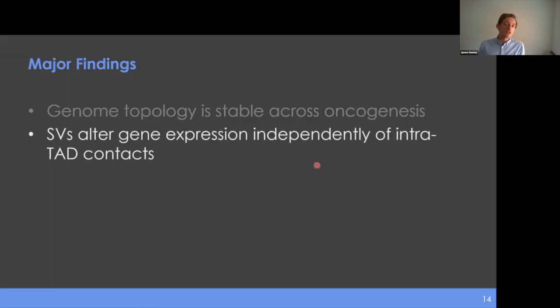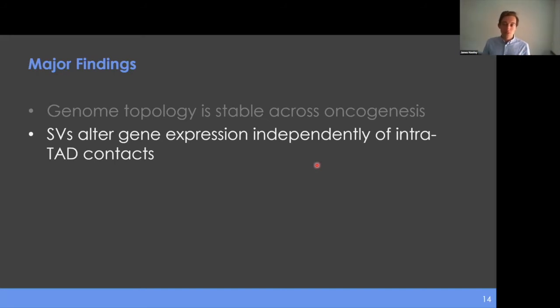That SVs can alter gene expression independently of intra-TAD contacts. We have both examples of when structural variants will change the composition of TAD interactions, but it's not associated with changes in gene expression, and vice versa, where there's no apparent change to the TAD contacts, but we see large changes in gene expression. And so these things appear to be somewhat independent of each other.